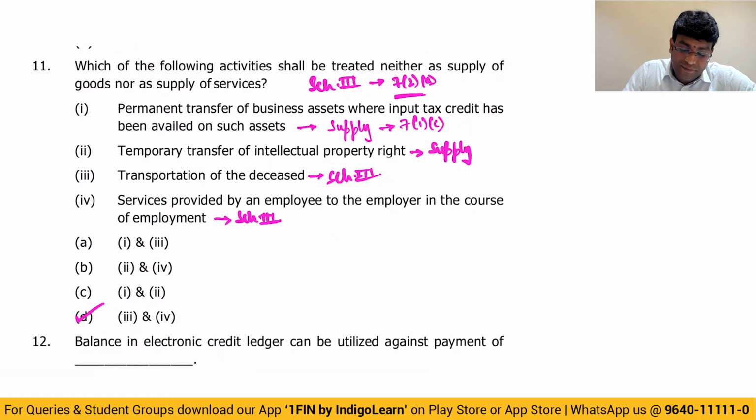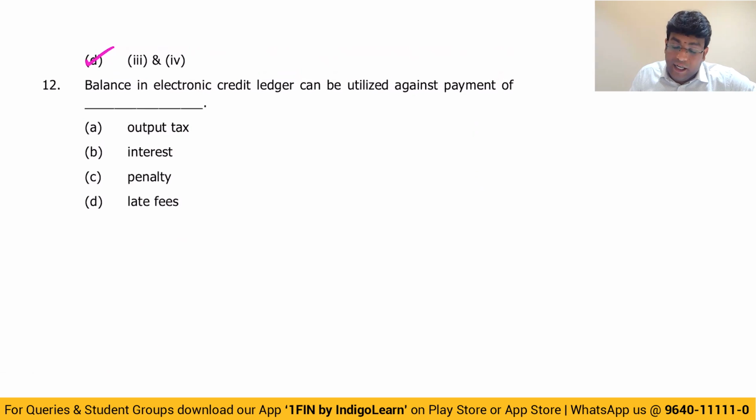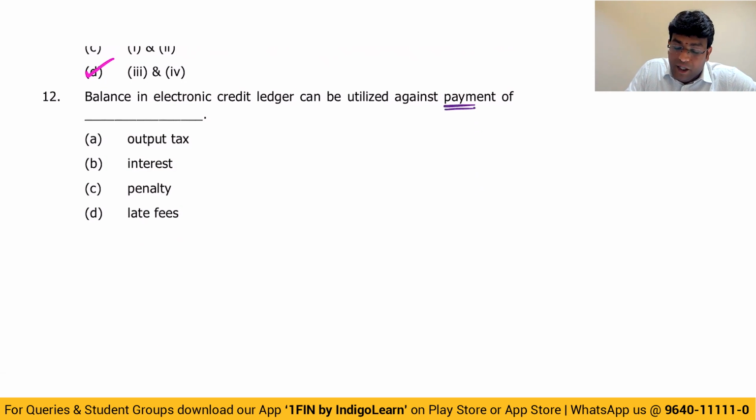Next point. 12th question. Balance in electronic credit ledger can be utilized against payment of what? We are talking about credit ledger. Friends, let me make you recall an interesting concept: credit ledger balance can be used only and only for payment of output tax.